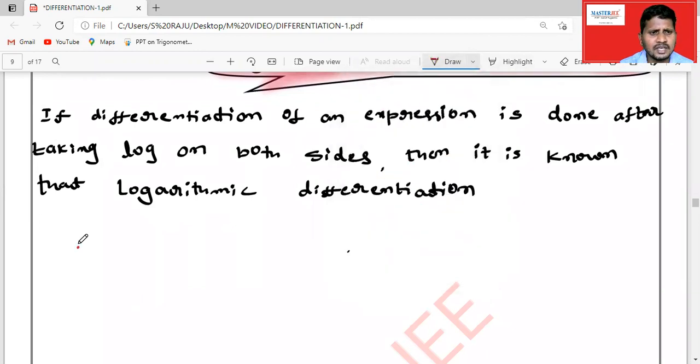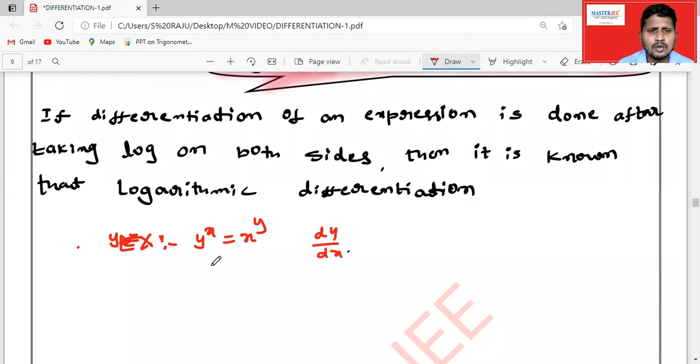For example, if the given function is y power x is equal to x power y, can you differentiate directly here? We cannot differentiate directly. So we should take a log on both sides, then we can differentiate, and we will get dy by dx very easily.